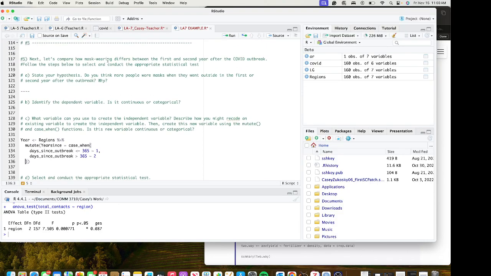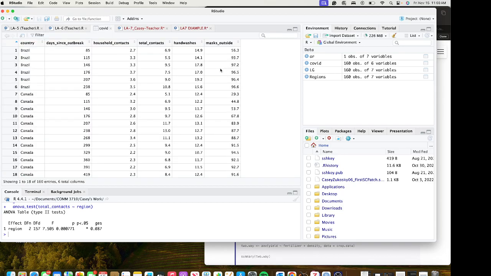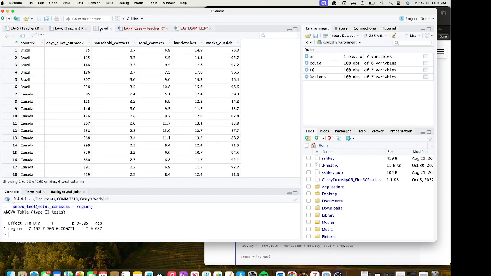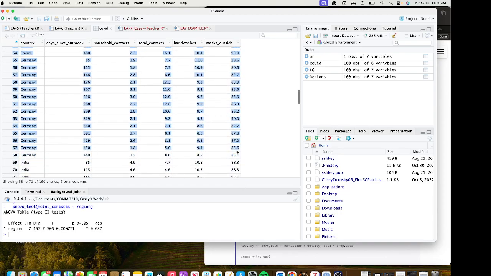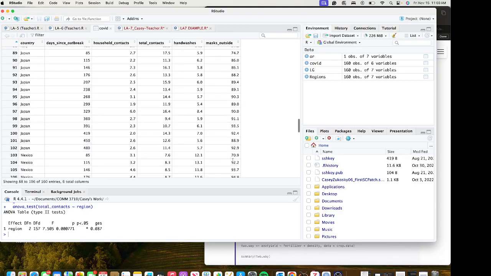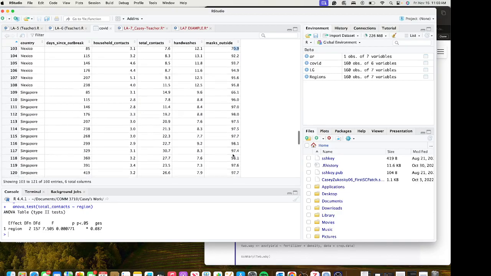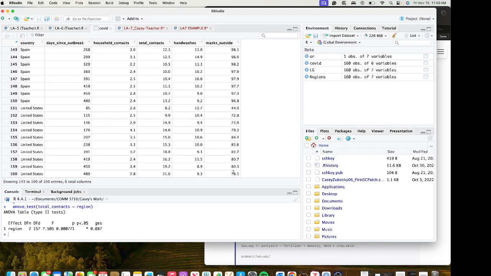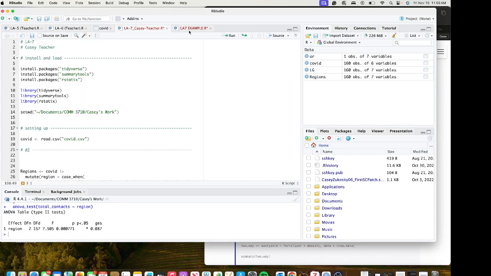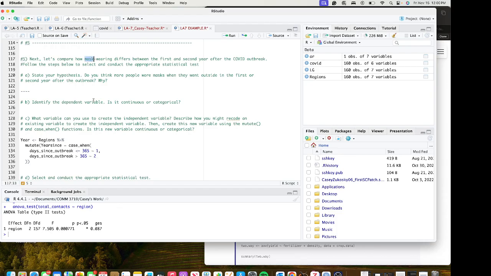In mask wearing, if we look at our data, masks outside is what we probably want to look at. Looking at this data, we see there is a large variety of numbers, likely on a scale. We can see that this exists in a range, and there is likely an infinite number of possibilities here. So we would probably think of mask wearing as a continuous variable.